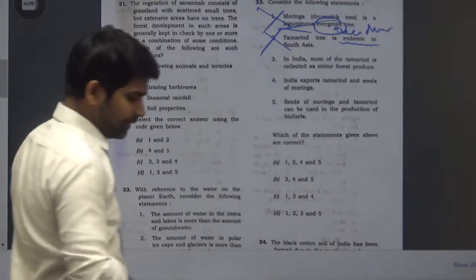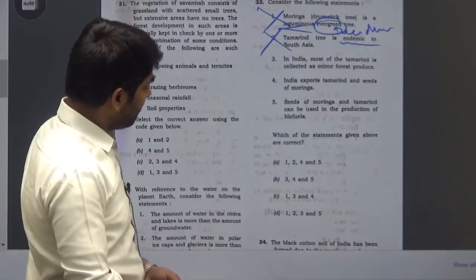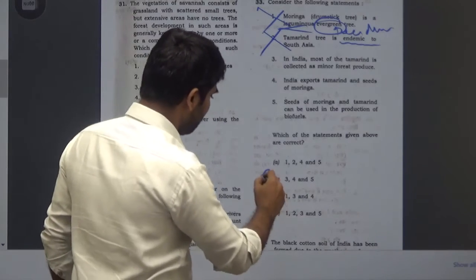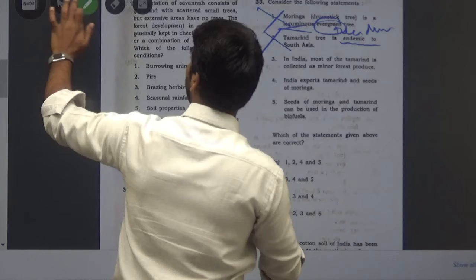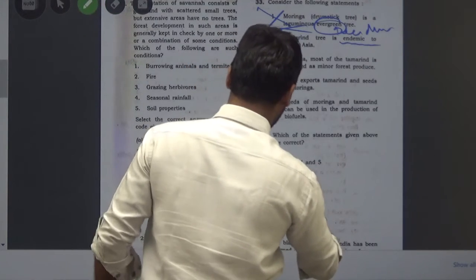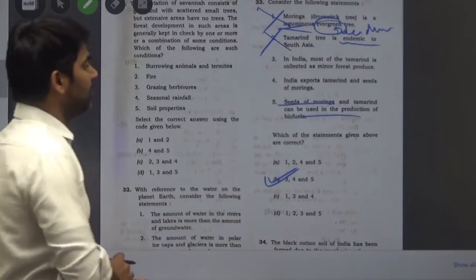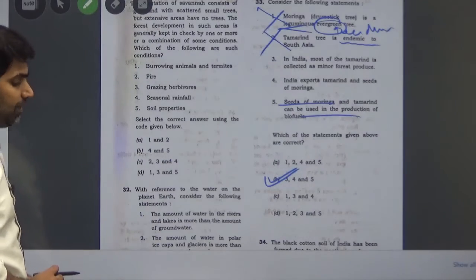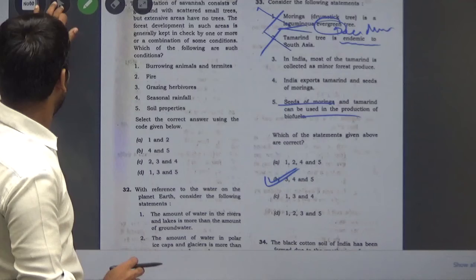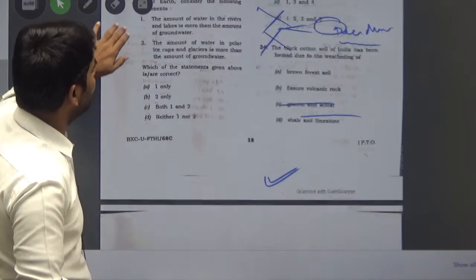The answer, B and C? No, only B. Do not have 1 and 2. So the answer would be B, 3, 4 and 5. And this is used in biofuels also. So the answer is B, 3, 4 and 5. Now come to the next, and that is 34th.